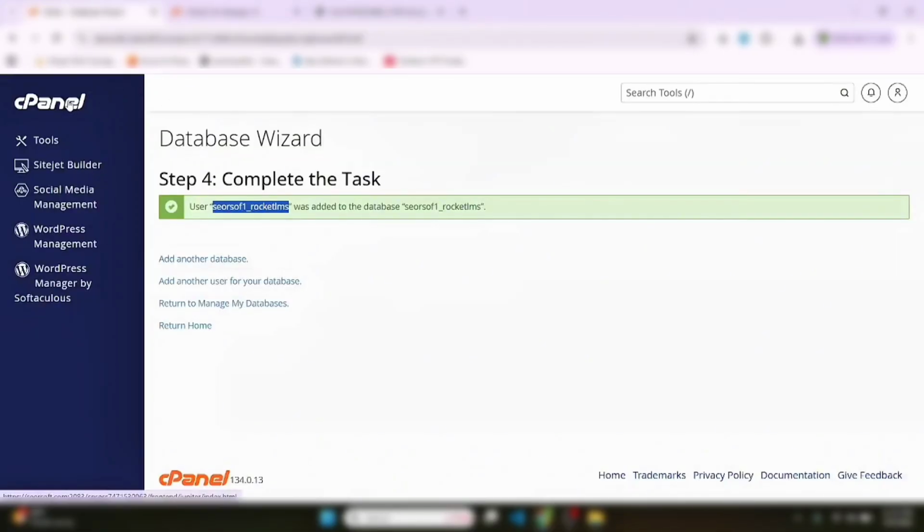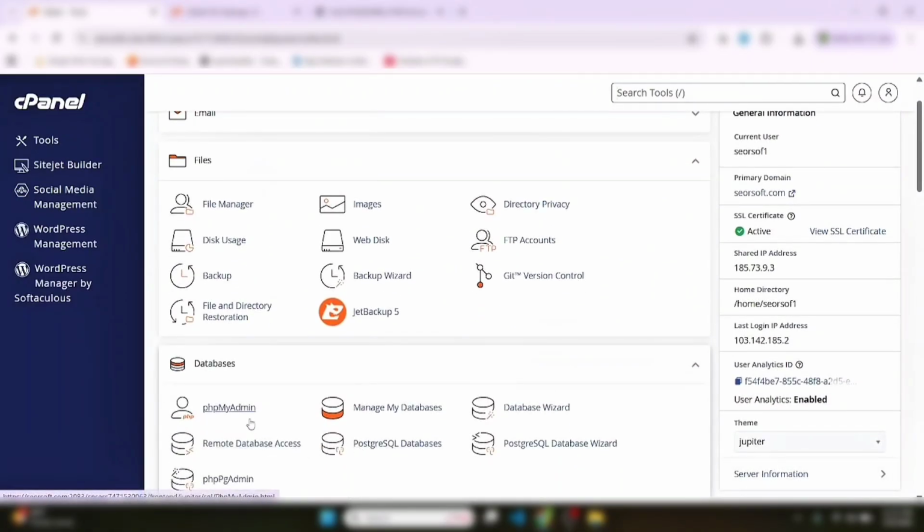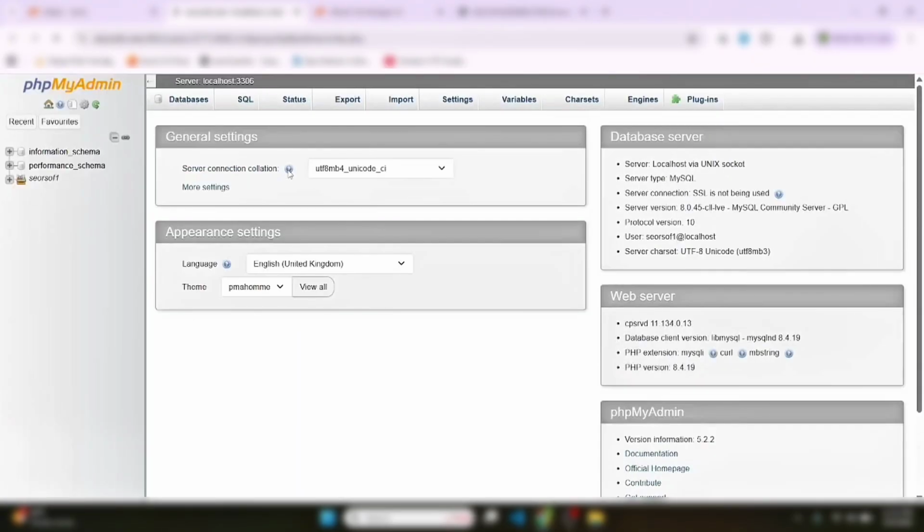Now let's go to phpMyAdmin. Here you can see phpMyAdmin. It will redirect you to the whole database. All our databases are stored here.